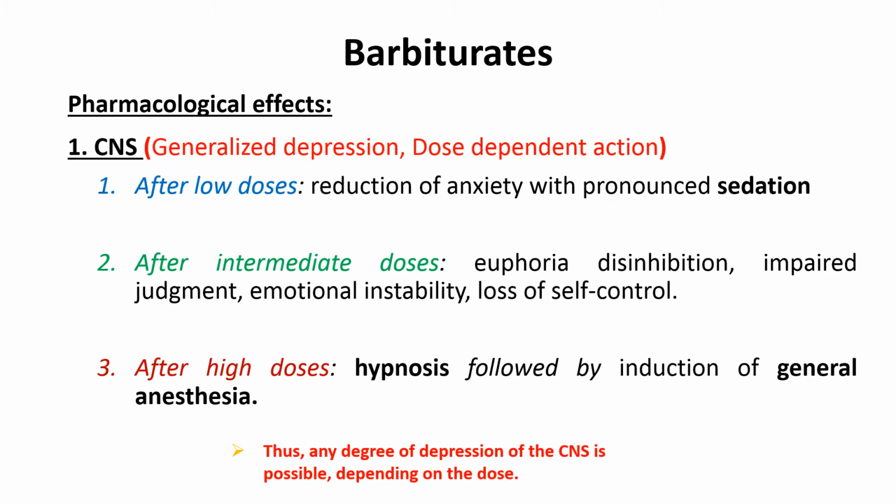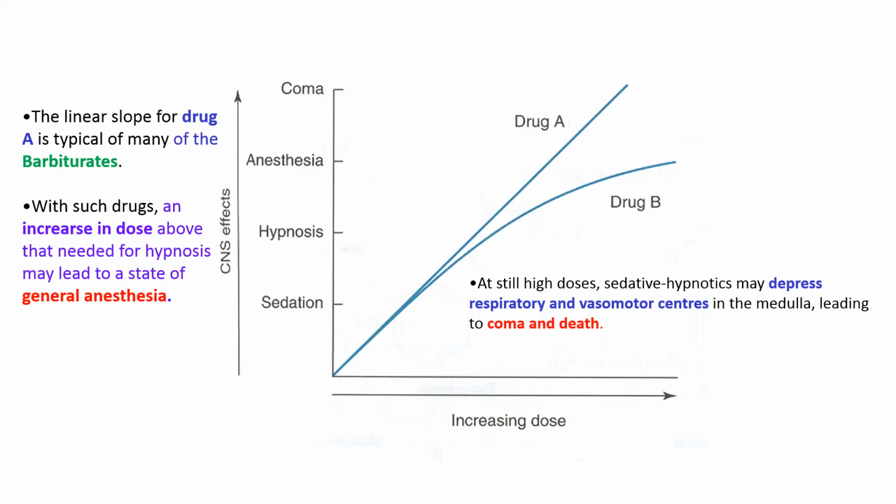And what will happen if we go on increasing the dose further? It will lead to respiratory depression, depression of the vasomotor center, and a fall of blood pressure. The patient might go into coma, and might even die. So we can say that these drugs show a graded dose response curve.